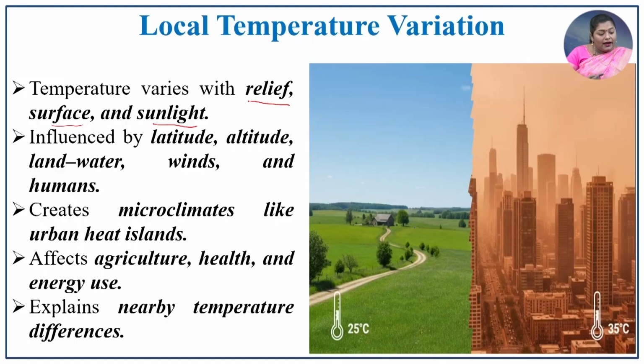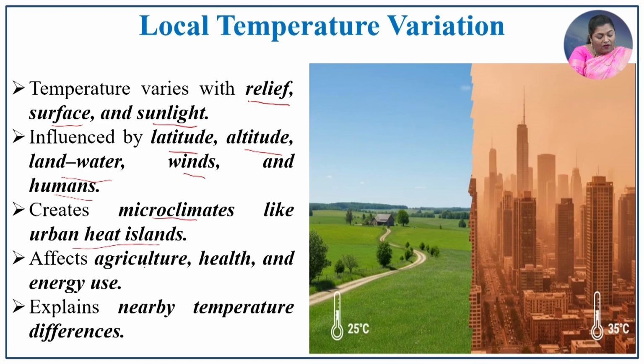So, these are the factors which determine the temperature variation in a locality, and how it is influenced by the latitudes, altitudes, land, water, winds, and how human activities influence local temperature variations. Because of all these interferences, it creates microclimates like urban heat islands.